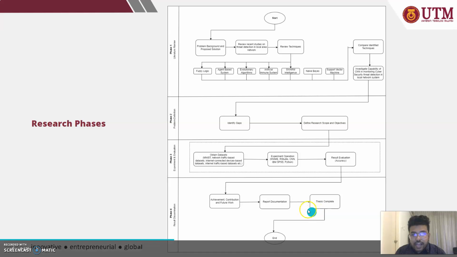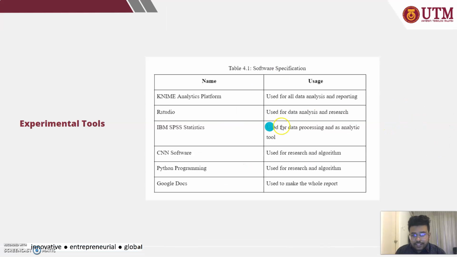And this is how I divide my research phases. And this is the experimental tools that I am going to use. There is the Canine Analytics platform that is used for data analysis and reporting, RStudio used for data analysis and research, IBM SPSS Statistics used for data processing as an analytic tool, CNN software used for research and algorithm, Python programming used for research and algorithm, also the backpropagation algorithm, and Google Docs I used to make the whole report.